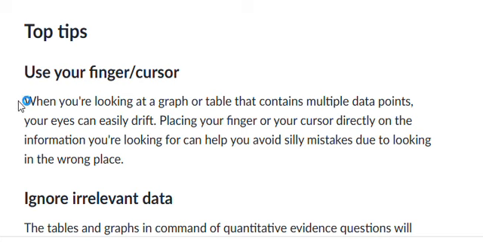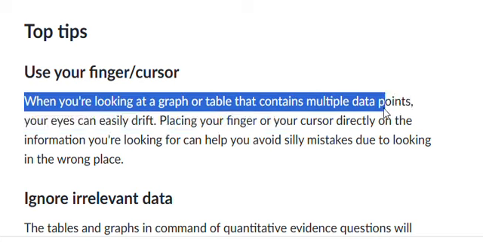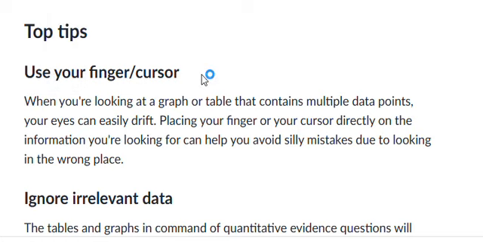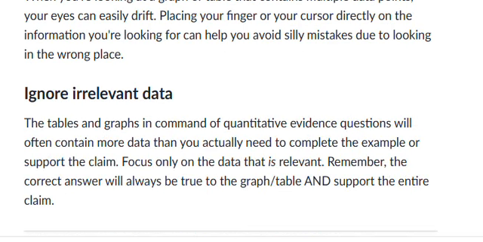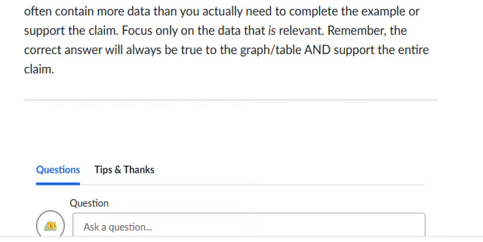When you're looking at the graph or table, you should use your finger or a cursor. As we solved Algeria just now, initially I thought it was 60, but then I used my cursor, so I got to know that it was 70. So that could be one of the pro tips: use your cursor, because it's the digital SAT. It's very important, so you will not miss any point, and ignore the irrelevant data.